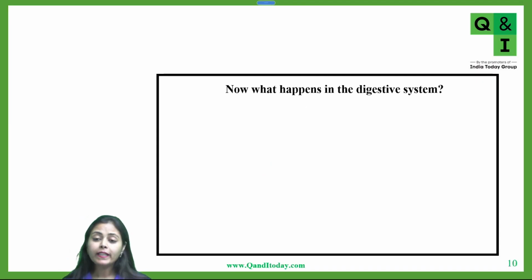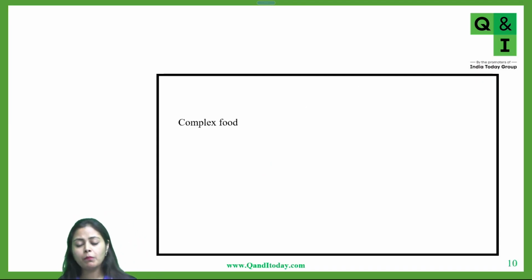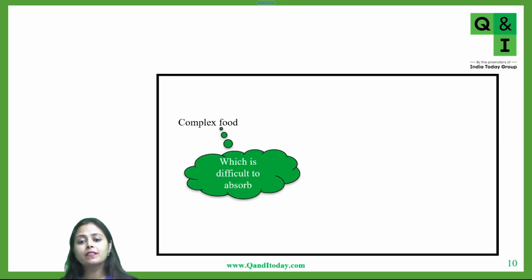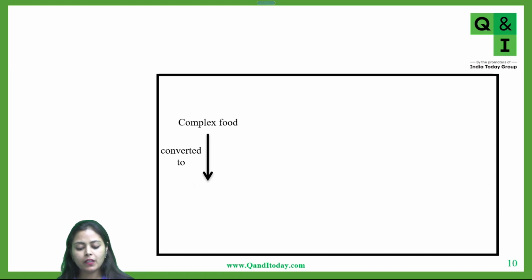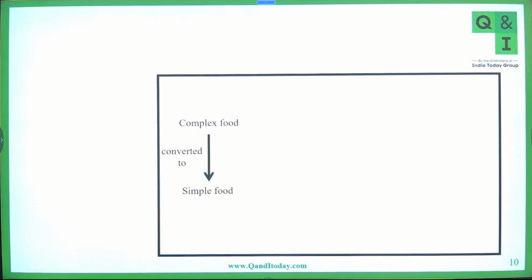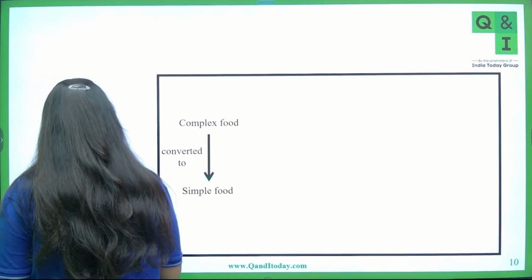Now, what happens in the digestive system? In the digestive system, complex food, which is difficult to absorb, gets converted. In your thali, in your daily lunch, whatever ingredients you take have a very complex nature. These complex foods are converted into simpler food through the action of your enzymes.